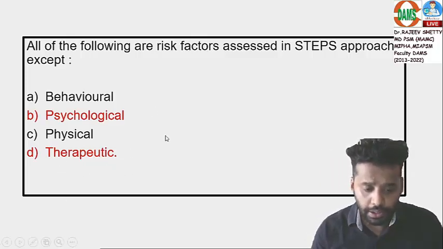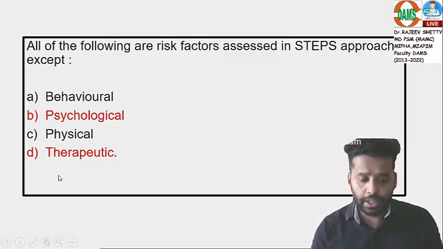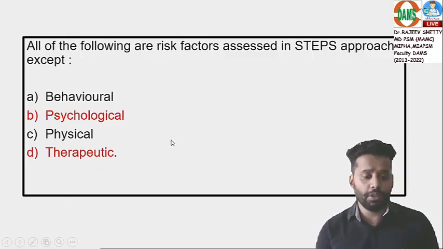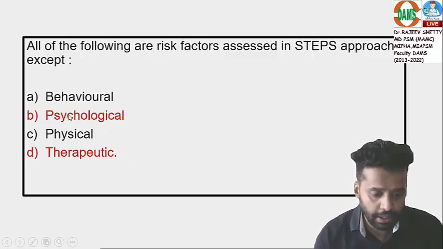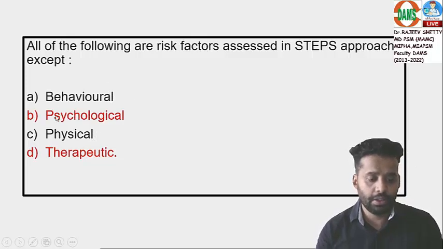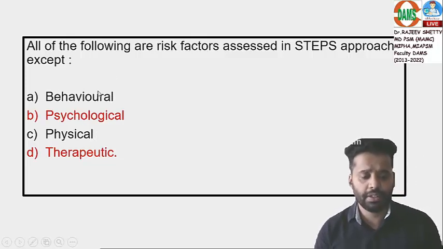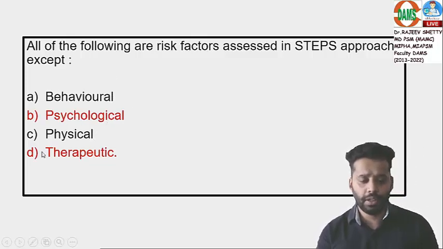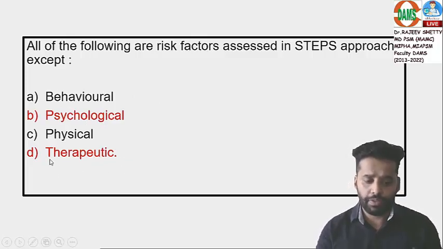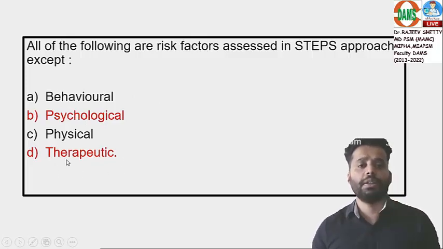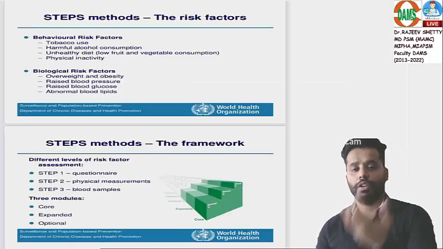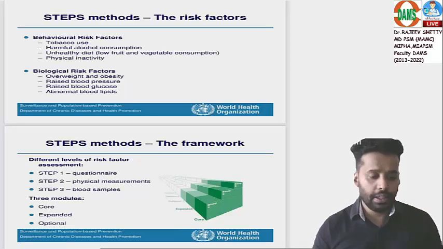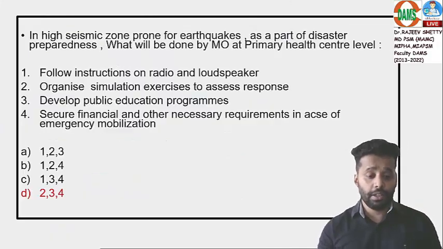So still, if I want to mark one answer, again the students will ask, sir, tell me one answer, because both are wrong. Even I know both are wrong, but tell me one answer. Behavioral correct, physical correct. We will take psychological also as correct, because behavior and psychology almost match with each other. If I want to answer, the answer is therapeutic, option D. Okay, there is an argument again, but still the answer is option D from my side. Come to the next question.